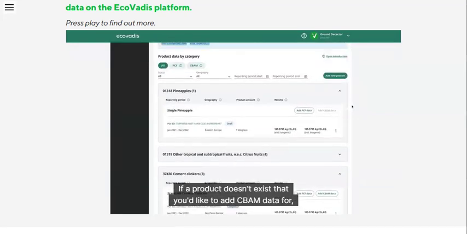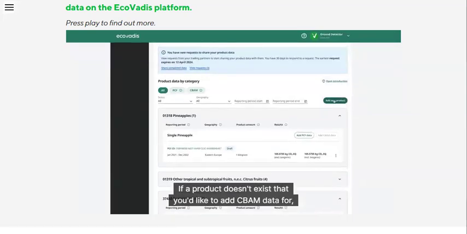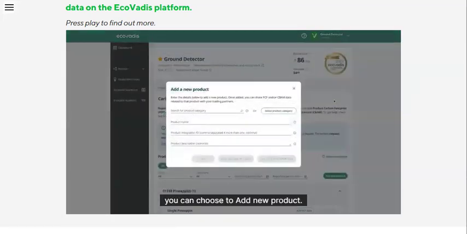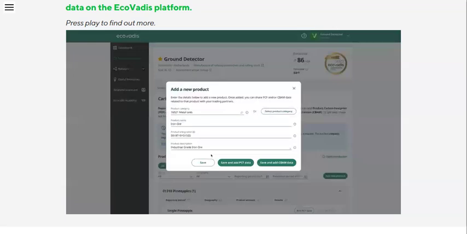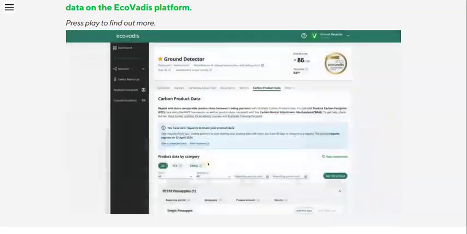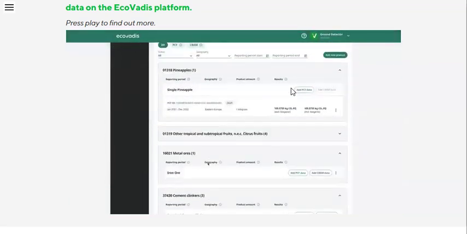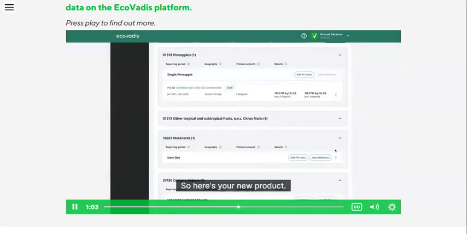If a product doesn't exist you'd like to add CBAM data for, you can choose to add new product. Here you complete the information about the product, in this case metal ores, iron ore, and optional description. From here you can go straight to adding PCF or CBAM data. So here's your new product. You can delete this product, or you can choose to add data. So we're going to add CBAM data.